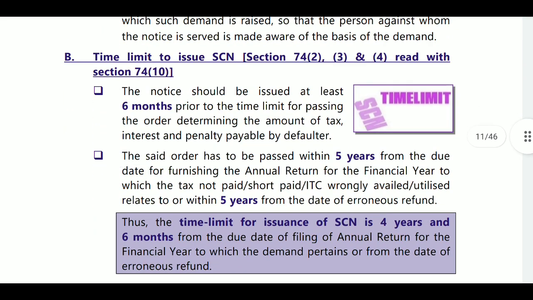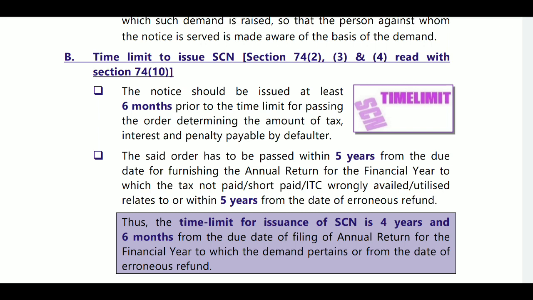Before issuing show cause notice, you can pay. First of all, the time limit for issuing the show cause notice was 5 years from the due date of furnishing the annual return for the financial year to which tax was not paid, short paid, ITC wrongly availed or utilized relates, or within 5 years from the date of erroneous refund. That is, as on date today, I have committed one default for this financial year ending 31st March 2023.